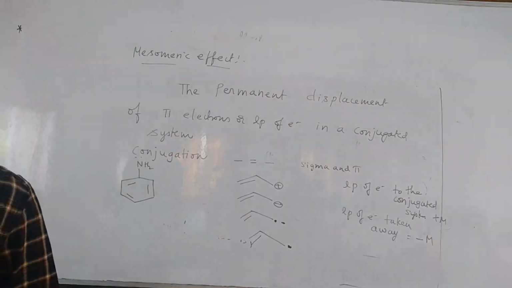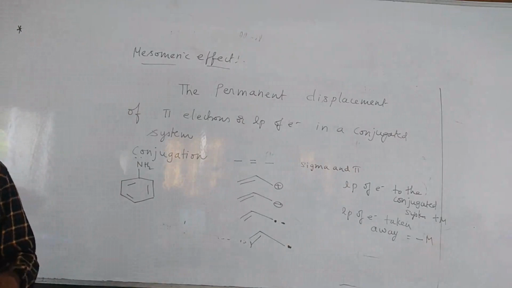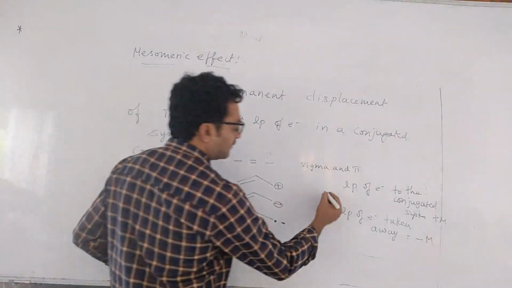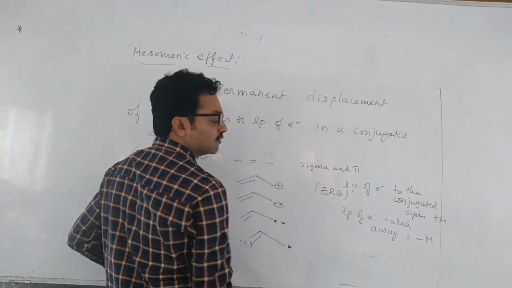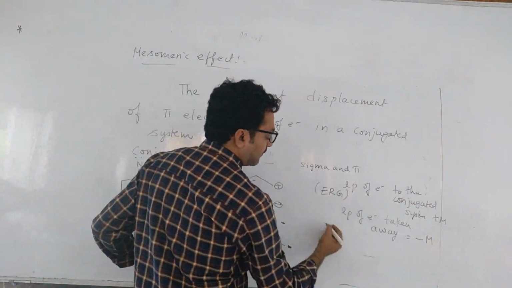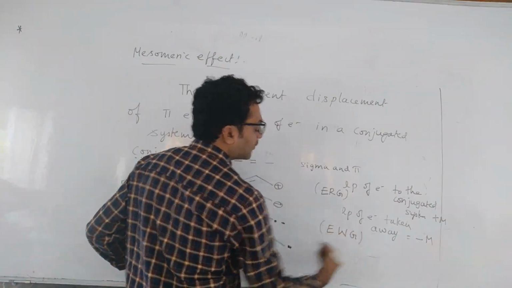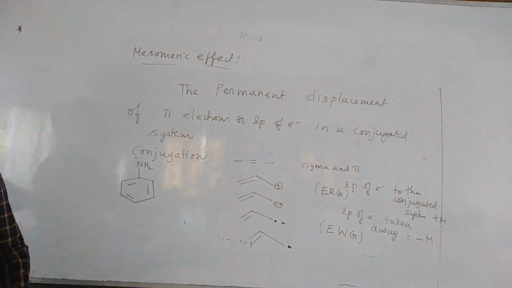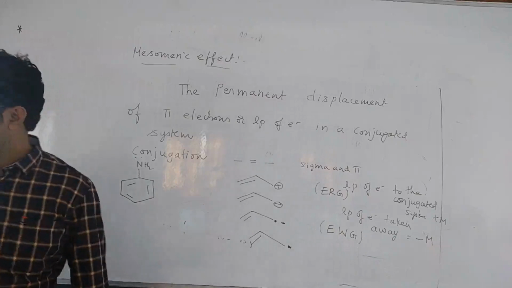So we can call them electron releasing groups and electron withdrawing groups. Plus M groups are called ERG, electron releasing groups, or electron donating groups, EDG, and minus M groups are called electron withdrawing groups, EWG. All electron withdrawing groups are negative inductive effect groups.